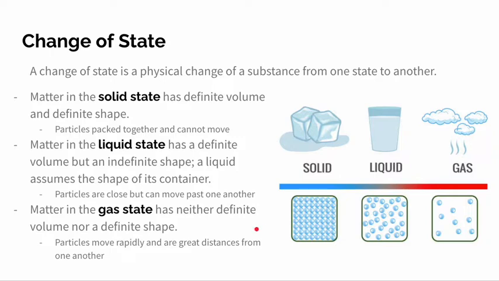Matter in the gas state has neither definite volume nor a definite shape. The particles move rapidly and are at great distances from one another. As we see in this model, the particles are far away from each other and they move rapidly. Those are the differences between solids, liquids, and gases. And the way these particles move and how they're associated with one another is what makes up the states.